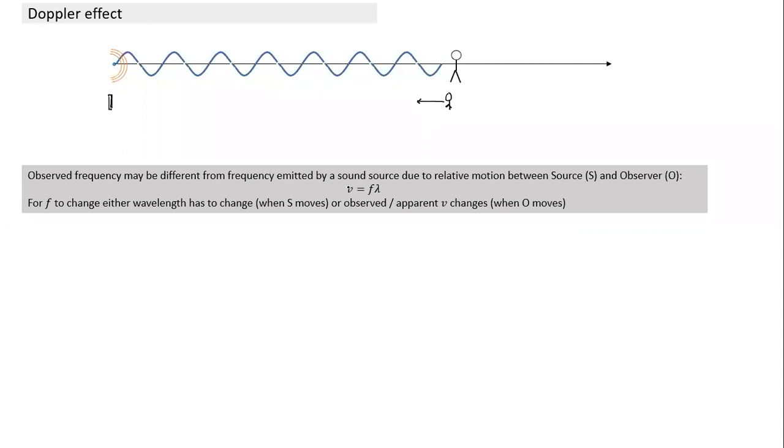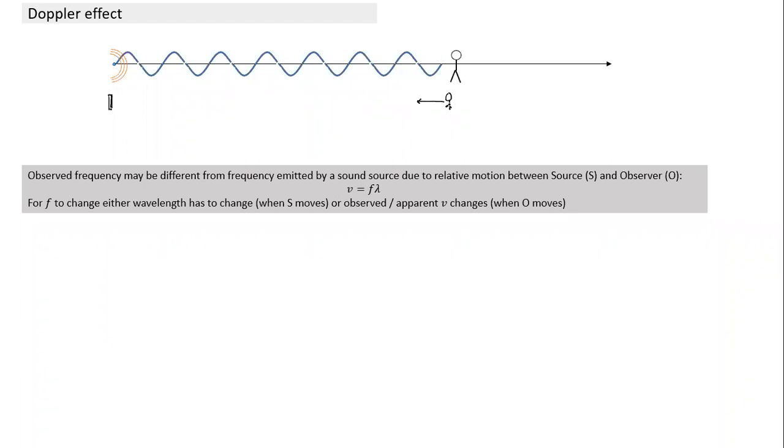So the speed changes because of the motion of the observer, and the wavelength changes because of the source. And when either of the two changes, the frequency also changes. So we'll keep this in mind: V is equal to F lambda. If one of the parameters changes, or both of them change, frequency may change. We'll understand this point later. That V changes is easy to understand here.